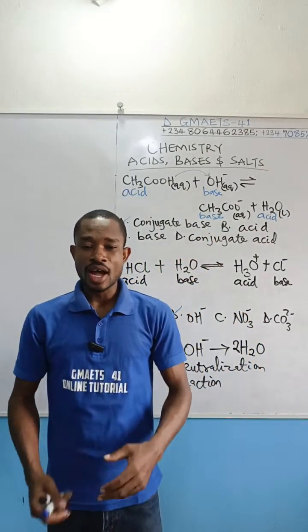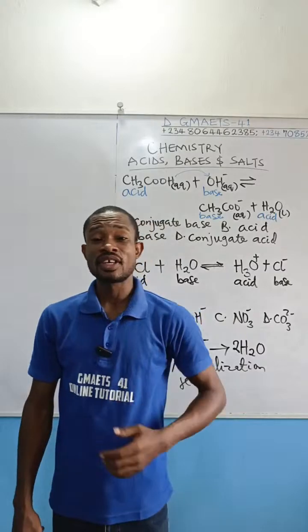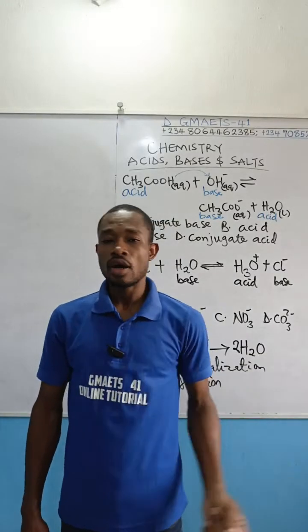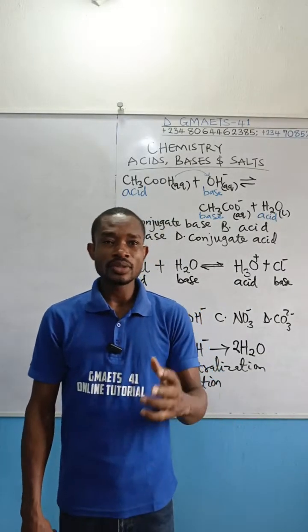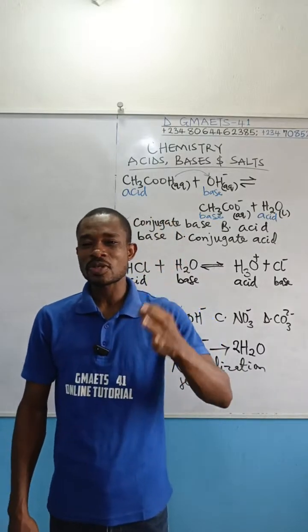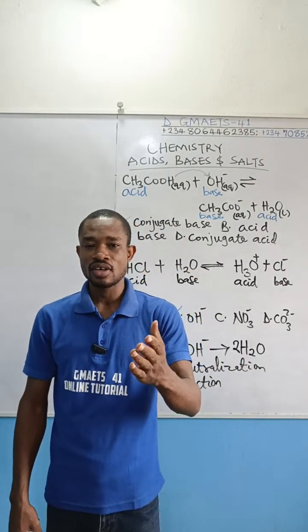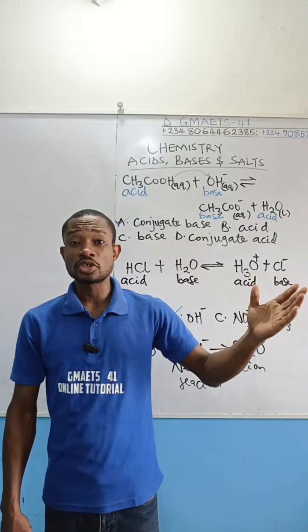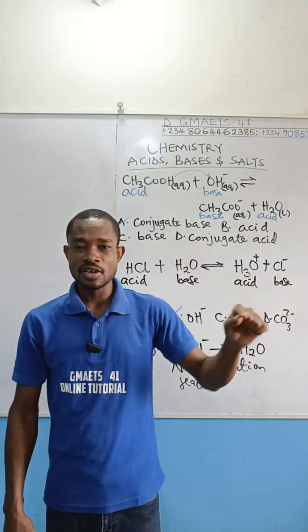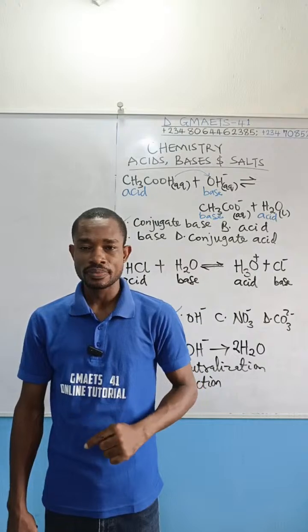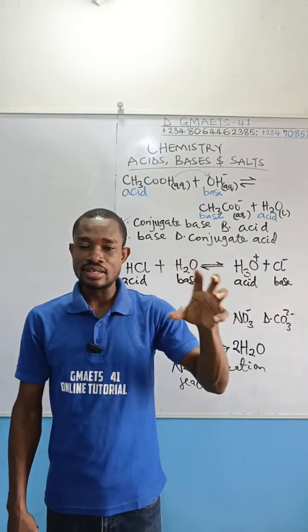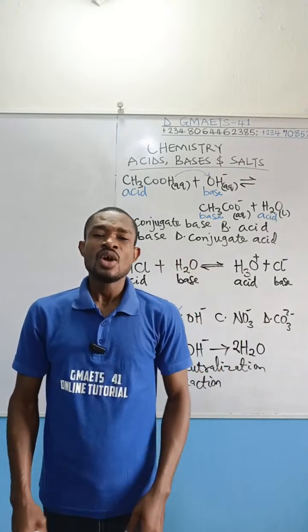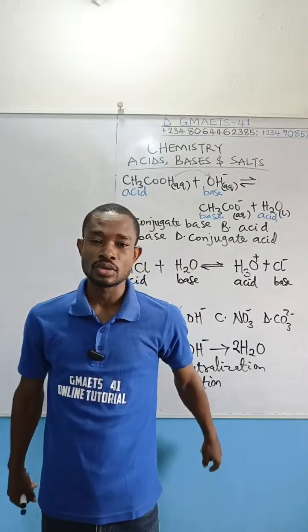In our physical JAMB class, I explained that no acid is 100%. For example, the acid with the highest percentage purity is tetraoxosulfate(VI). If you go to a chemical shop and buy tetraoxosulfate(VI), you would see written on the reagent bottle 98% pure, which means the acidity of that solution is 98%. Where did the remaining 2% go to?